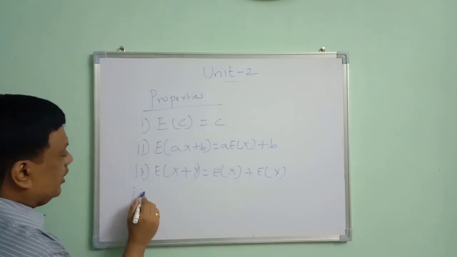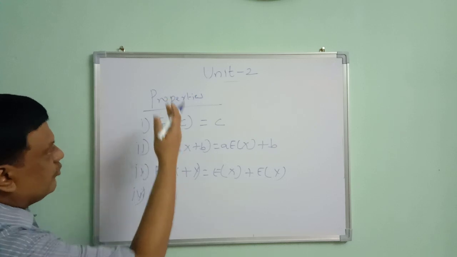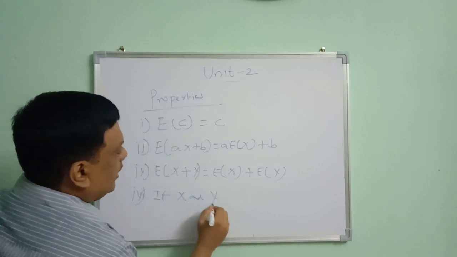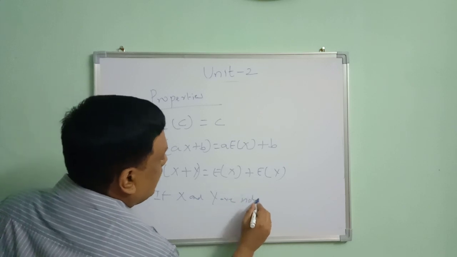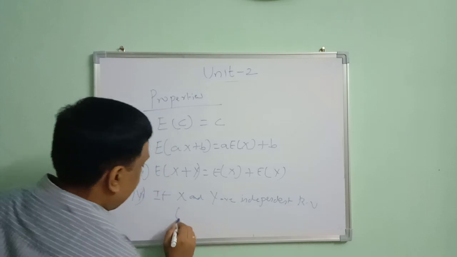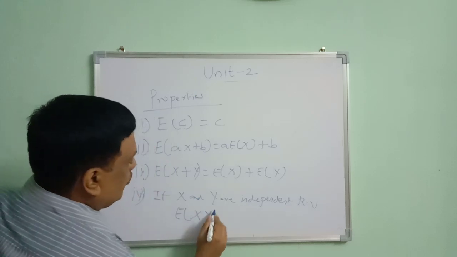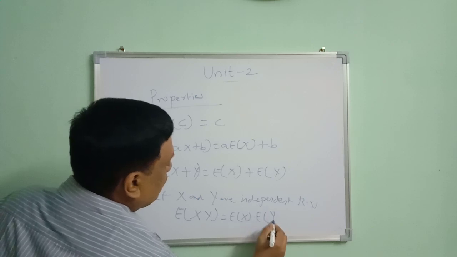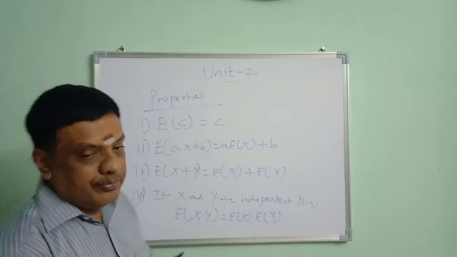Another important property of expectation of random variables: if x and y are independent random variables, then expectation of xy is equal to expectation of x into expectation of y. These are some of the important properties of expectation.